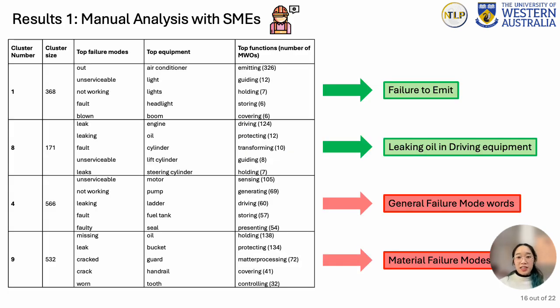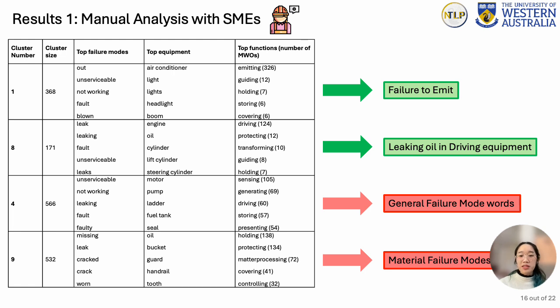First, clusters were analyzed by subject matter experts with engineering knowledge. This table shows the results of the word-to-vec by LSTM embedding approach. It was determined that a good cluster has a majority, more than 80%, of work orders with a restricted number of inherent functions, between 1 and 3. For example, over 80% of work orders in cluster number 8 have the inherent function driving, protecting, and transforming. By looking at the top failure modes and the equipment in this cluster, we can see that this cluster has grouped together maintenance work orders to do with leaking oil and similar work orders.